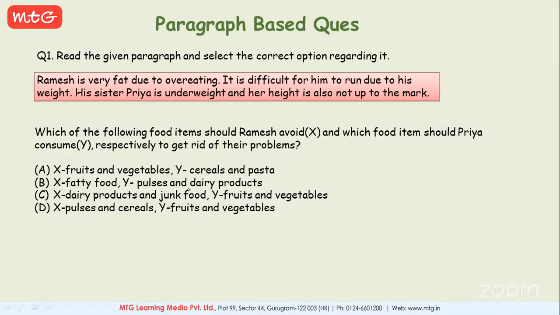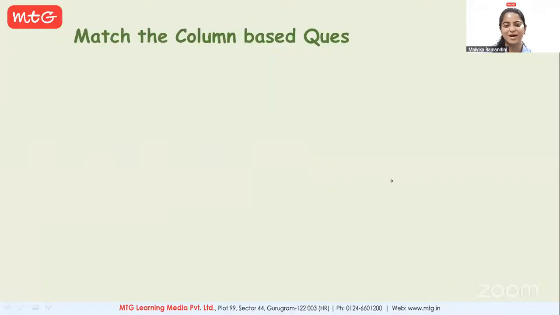Ma'am, B option. Check the options. And yes, Prisha, tell me the answer, beta. Ma'am, the answer is B. Fatty food and pulses and dairy products. Very good, Prisha. So the correct answer for this question is option B. Why? Because Ramesh is very fat due to overeating. So what he needs to avoid? He needs to avoid the fatty food. Whereas Priya is underweight, so she needs to get some pulses as well as dairy products so that her height is also increasing. Clear? Let's go towards the match the column questions.